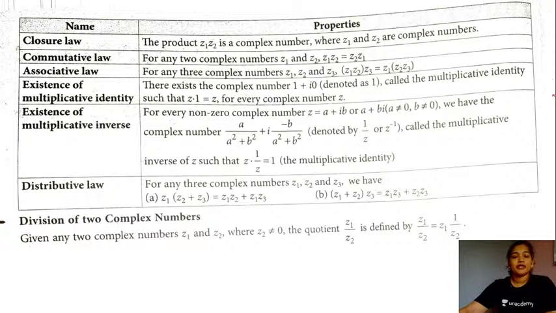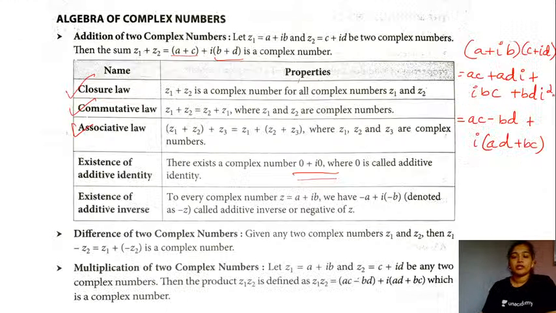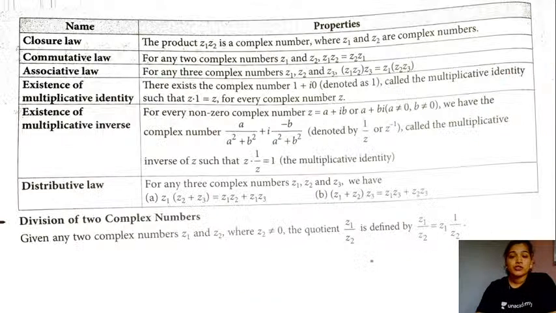Now these are a few properties related to multiplication of complex numbers. As we have seen, the product of the two complex numbers is again in the standard form of a complex number, that is in the a plus iota times b form. So this is also a complex number. So the closure law is clearly true in this case. Even the commutative law, that is z1 into z2 will be equal to z2 into z1. The associative law will also hold true, that is z1 into z2 into z3 will be equal to z1 into z2 into z3 in this case.